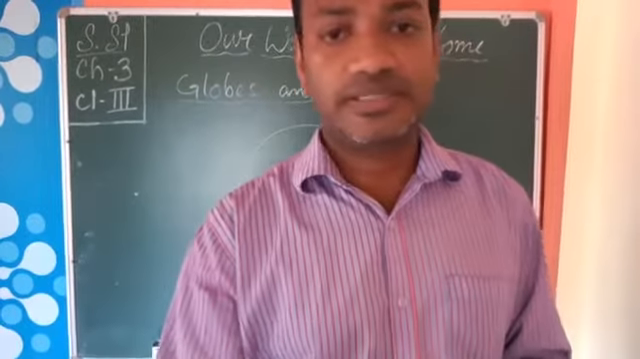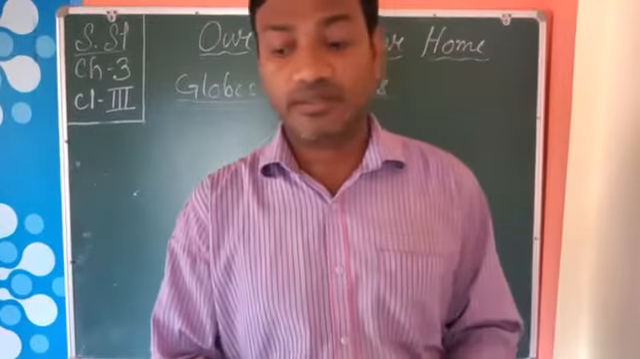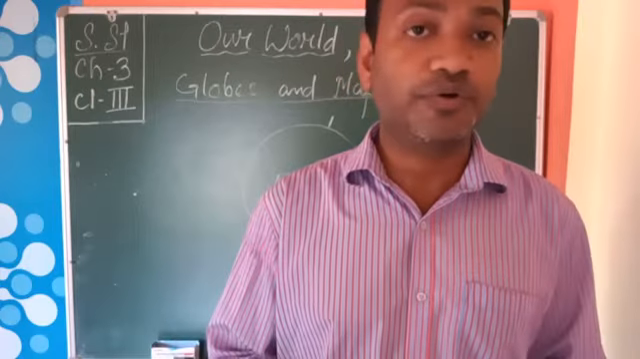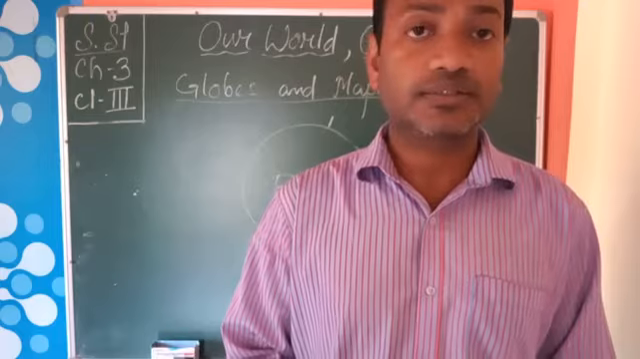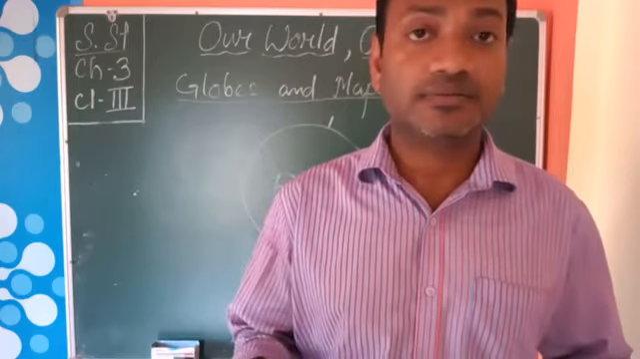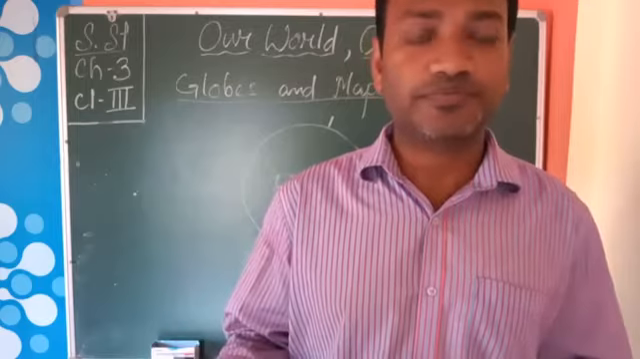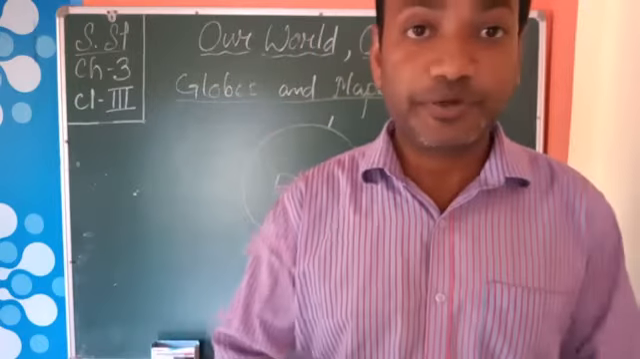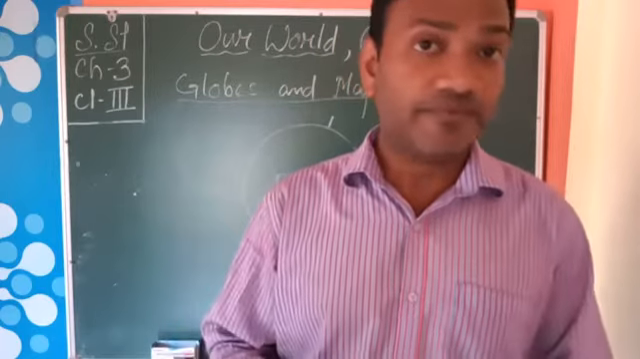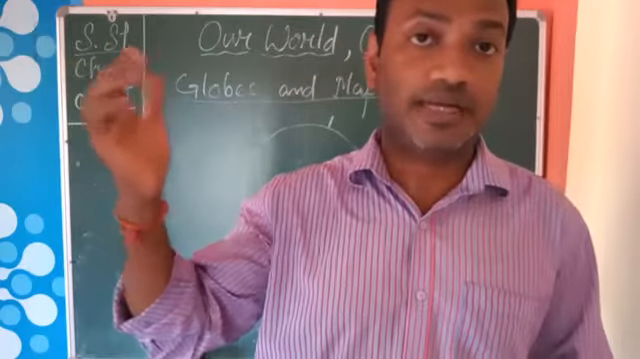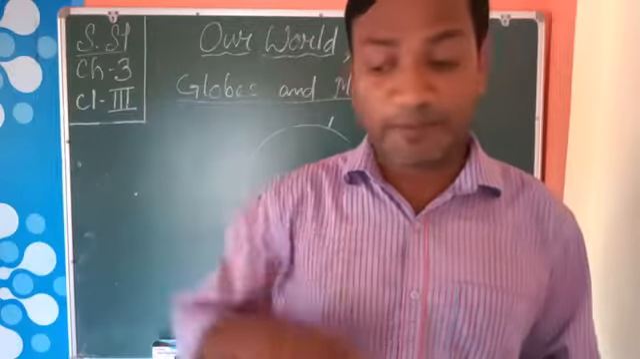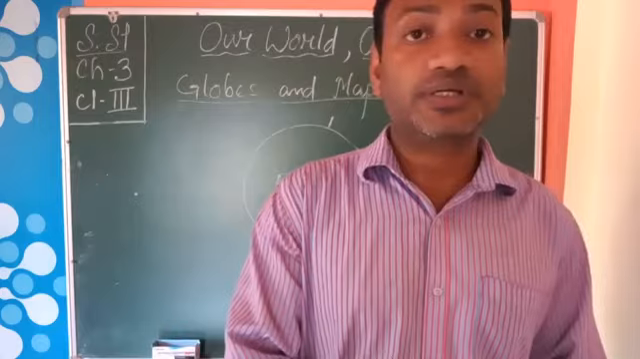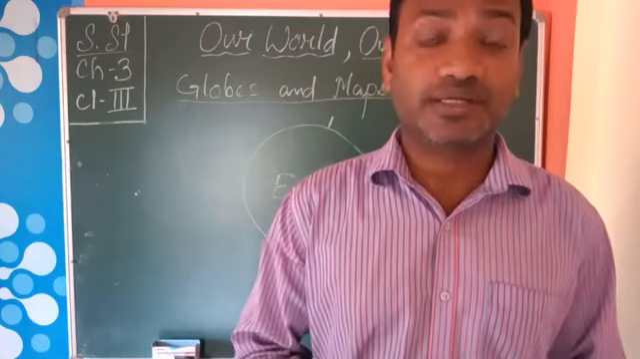Now let us discuss land and water. Here we will come to know about the continents and oceans. Land means where we stand, where we work, where we run. And water is where water is found, the water bodies. When the earth is seen from outer space, we can only see land and water.